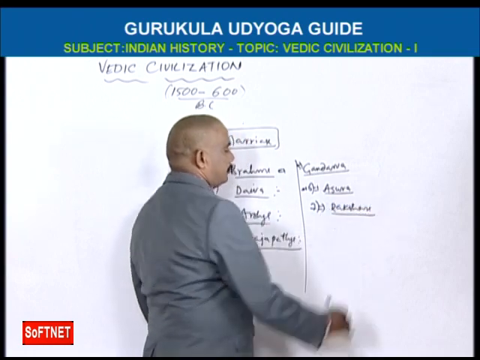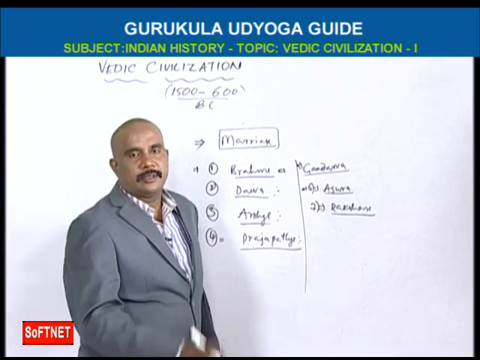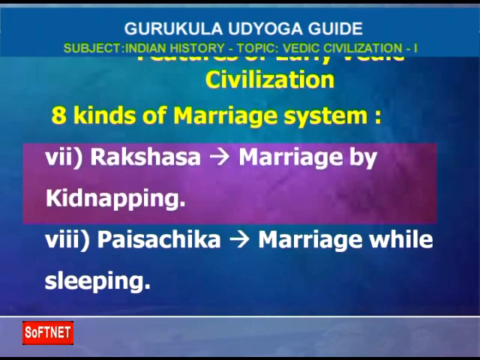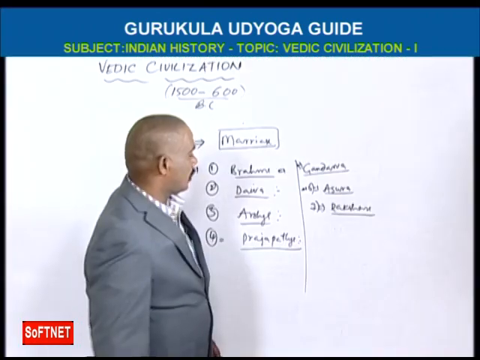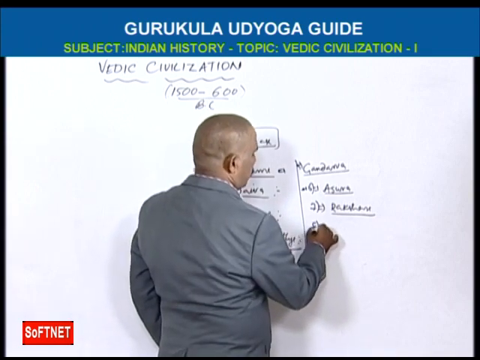Rakshasa Vivaha means marriage by kidnapping. The boy will kidnap the girl and marry her. This is called Rakshasa, by kidnapping. And one more, that is Paisachika.